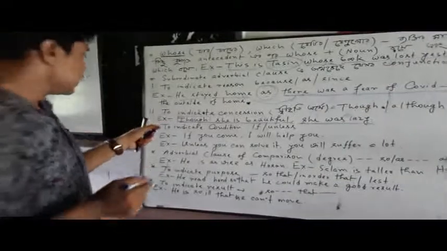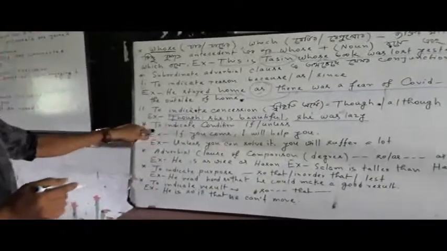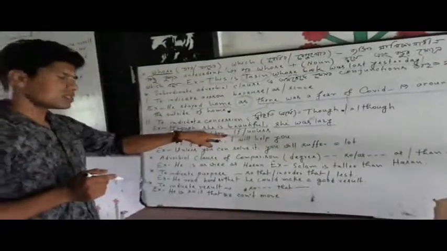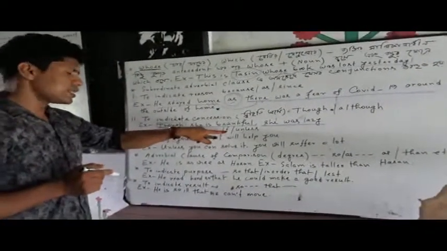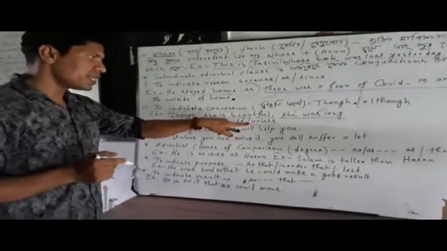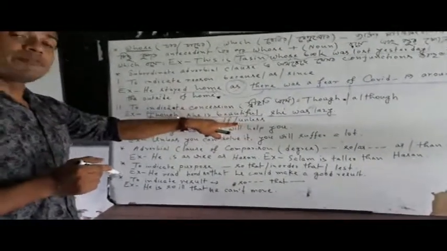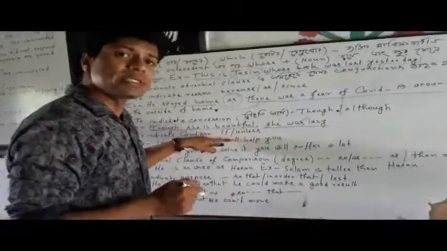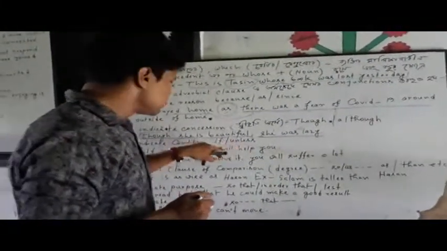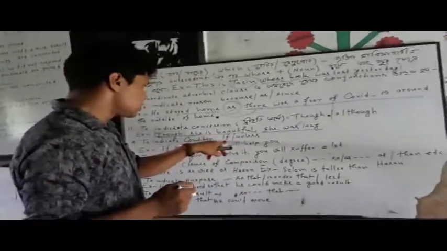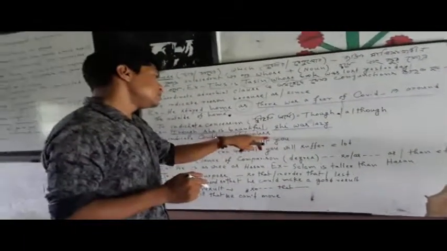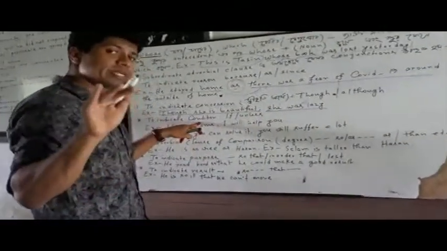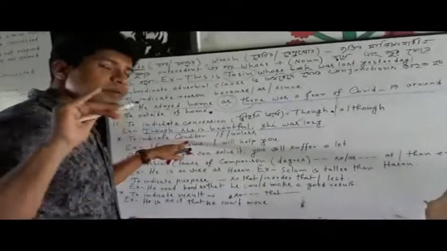My dear students, next I will show that to indicate condition, that is the conjunctions will be here if or unless. Of course, obviously in complex sentences we will also see these conjunctions if or unless. This is positive conditional conjunction and this is negative conditional conjunction. So in my example you will get it more specifically, more clearly.